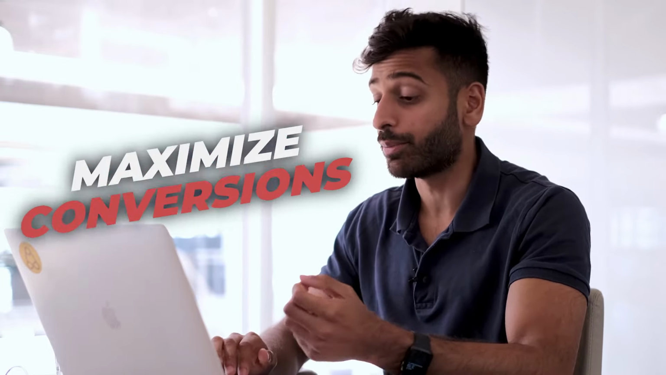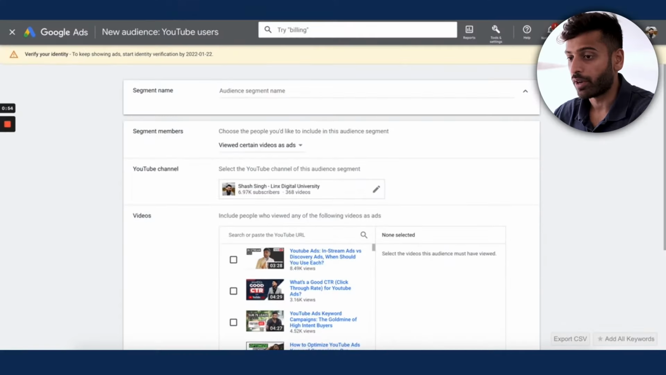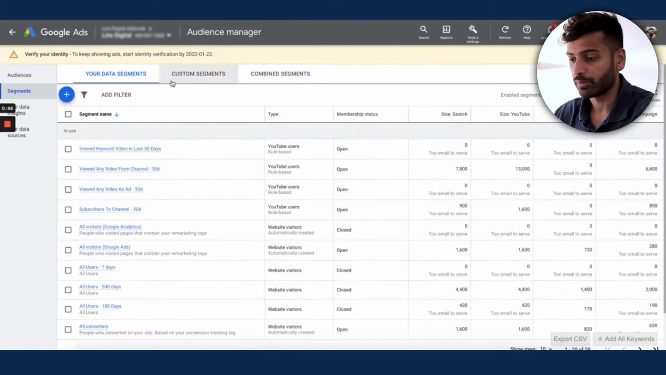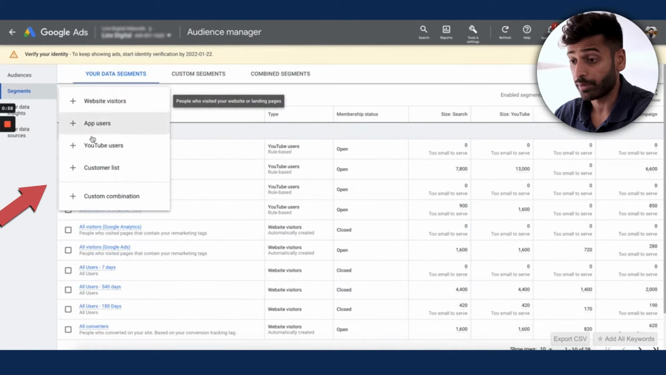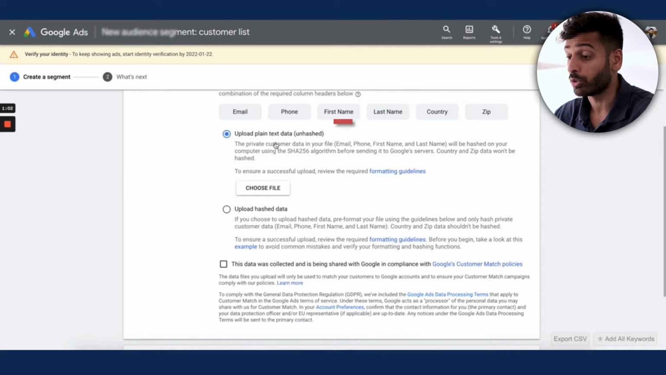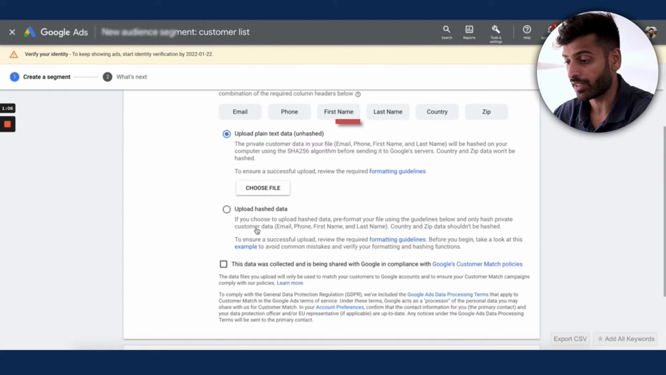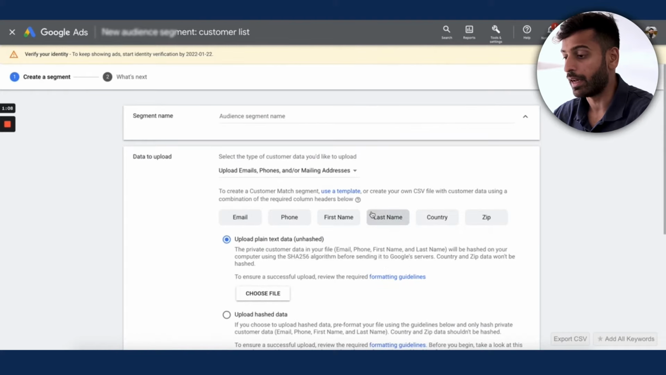I do recommend maximize conversions for this. And like I mentioned, this is right here. When you're setting up this audience type, you go to your data segments, you go to customer list, and then you're able to upload this file. So you can upload plain text data, you can upload it as hash data as well. And you can basically just upload a CSV file with these pieces of information, right? So that's kind of how you set that up.